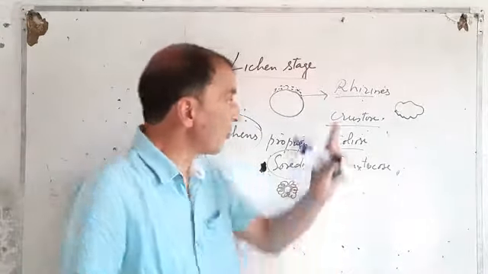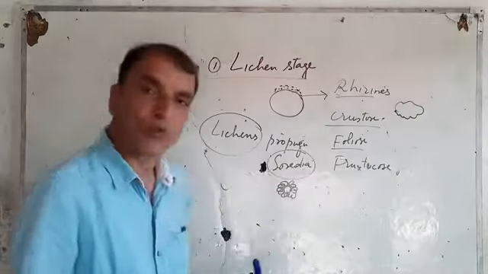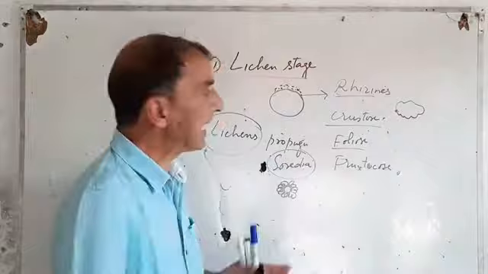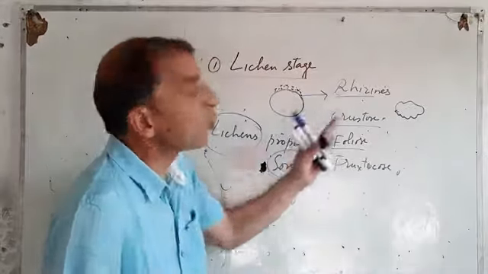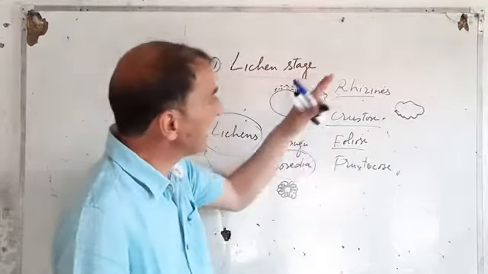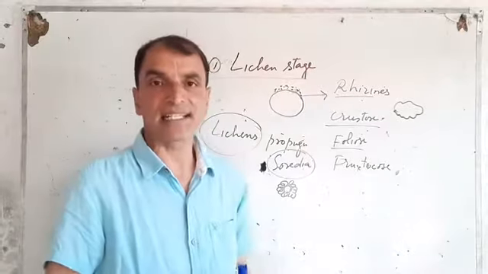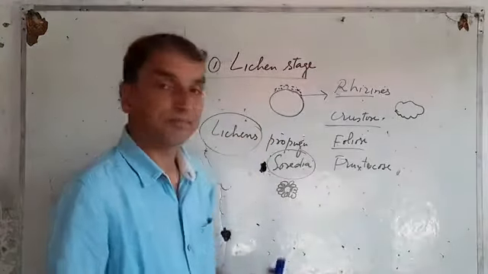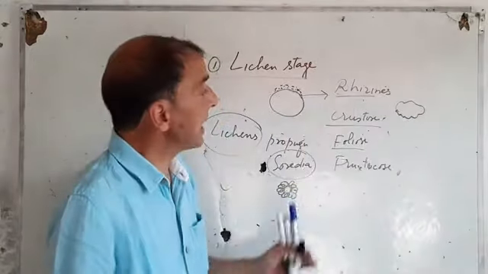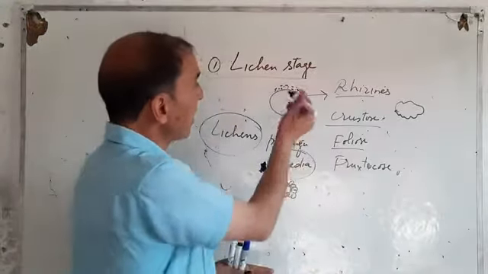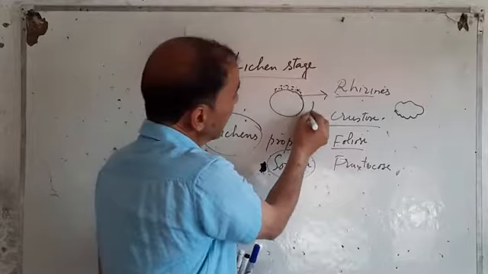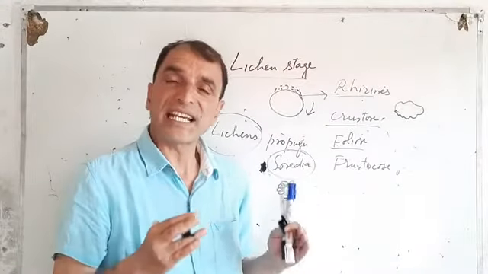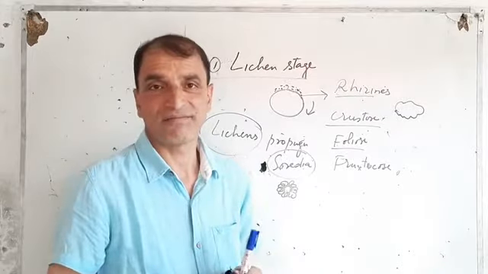Okay. Now, lichens came in the form of spores. Spores just germinated, right? They formed lichens. Which type of lichens? Crustose lichens. Because crustose lichens have the attaching structures known as rhizines, right? And they get attached with it. And then these crustose lichens secrete acids.